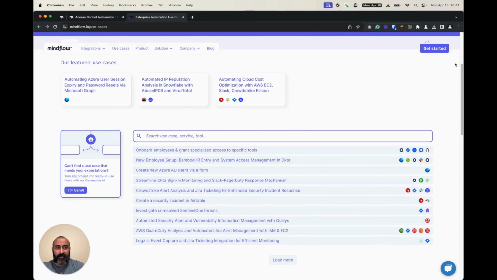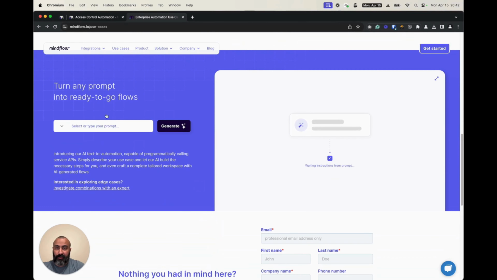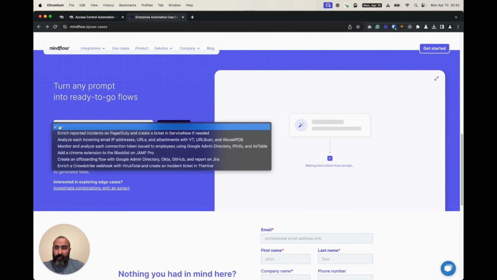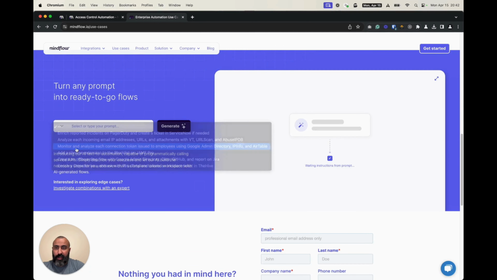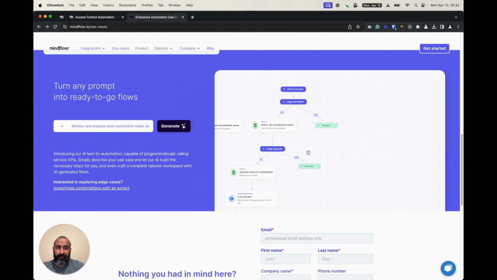Additionally to this, there is a Play Store on our website where you can try any prompt into a ready-to-go flow. We can select any prompt from here, and a few seconds later, it will be generated in this box. There it goes.